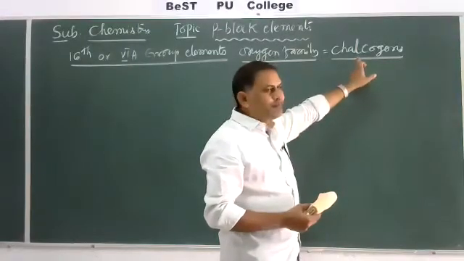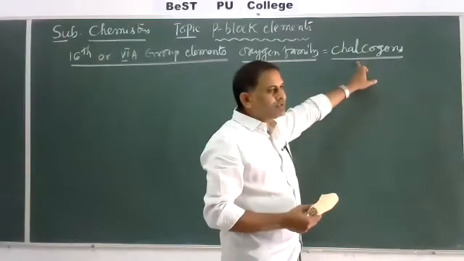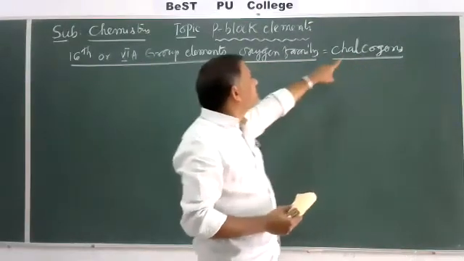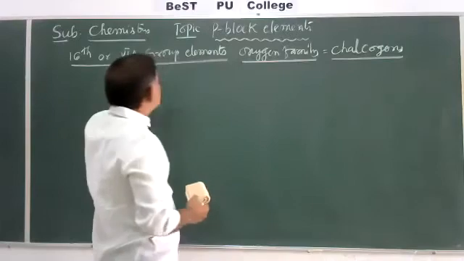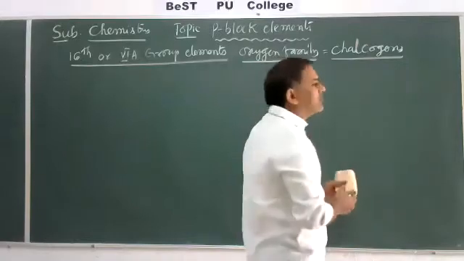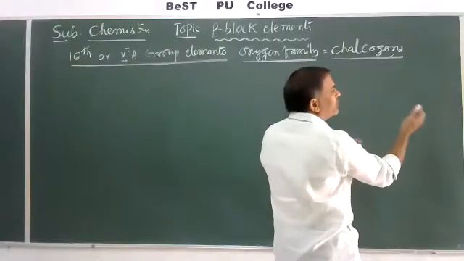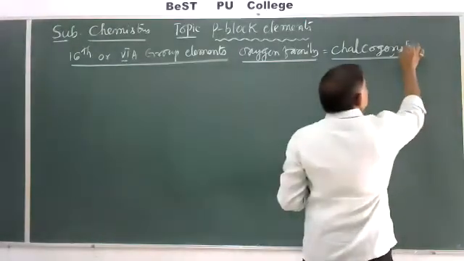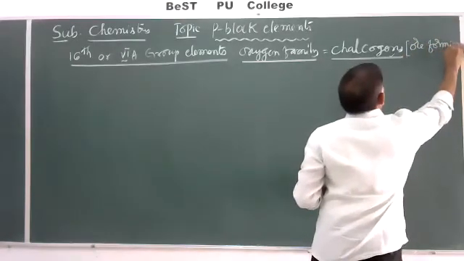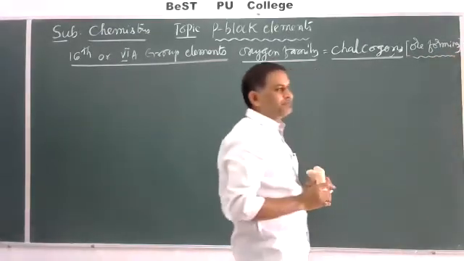The 15th group elements are generally called pnicogens, suffocating, choking gases. But these 16th group or oxygen family elements are collectively called chalcogens. Why are they called chalcogens? Gens means generation, formation, producers. Chalco means ore forming elements. That's why these are generally called chalcogens.